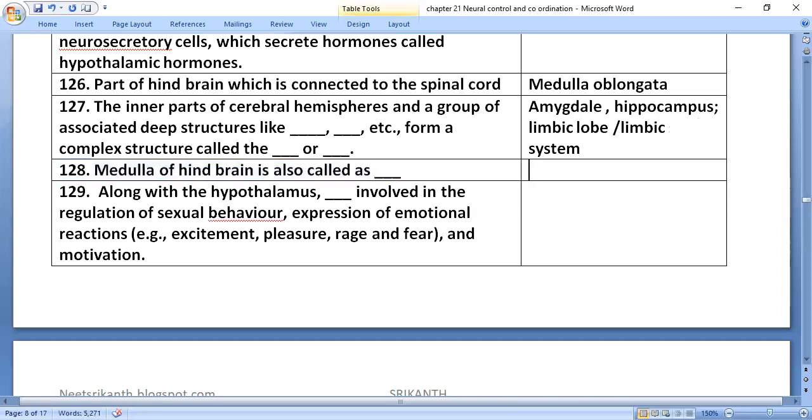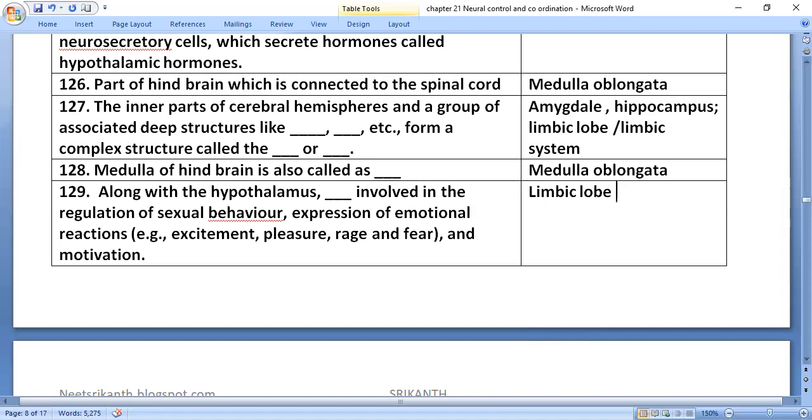Along with the hypothalamus, the limbic lobe is involved in the regulation of sexual behavior, expression of emotional reactions like excitement, pleasure, rage, and fear, and motivation.